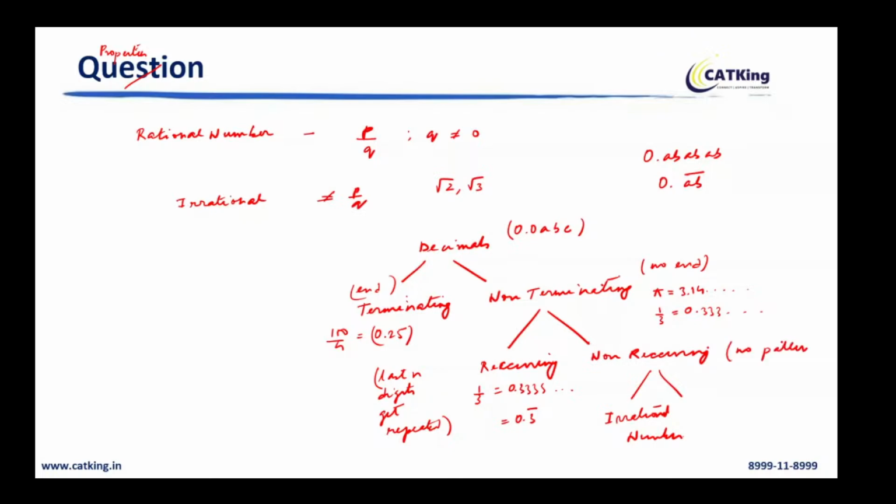ठीक है? जैसे कि ना 0.12357 goes on like this, 57051, no pattern. तो ये वाला जो पार्ट है, this part is called the irrational number. Is this clear everyone? Everyone, because I will be giving sums of this, मुझे ये सम्स कराना है, ठीक है? This will come into property.